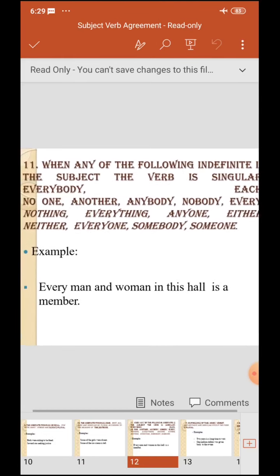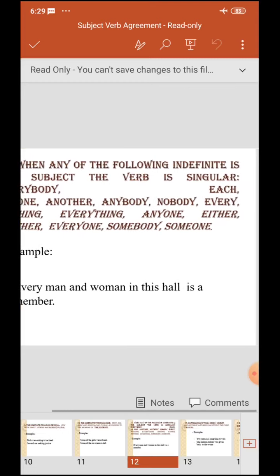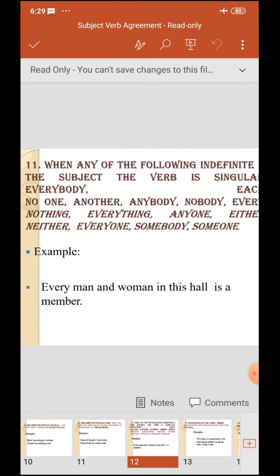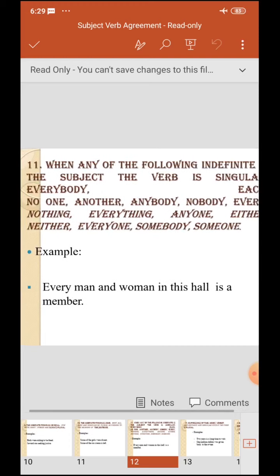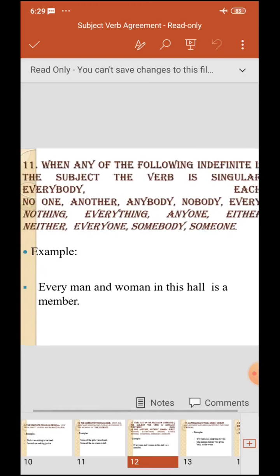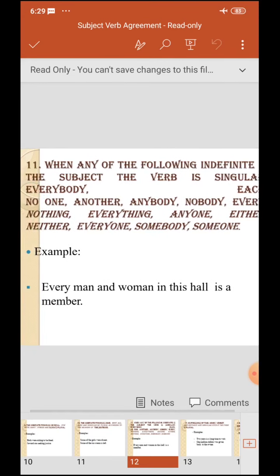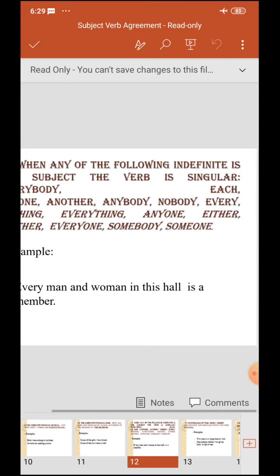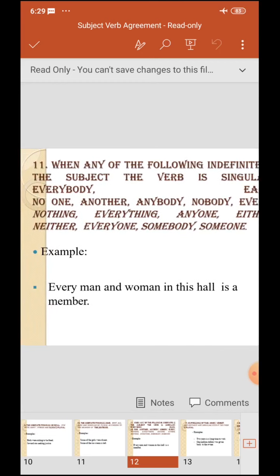When any of the following indefinite pronouns is the subject, the verb is singular. Everybody, each, no one, another, anybody, nobody, every, nothing, everything, anyone, either, neither, everyone, somebody, someone. So with these, we are going to use singular. Every man and woman in this hall is a member. So with these words, we always use singular.